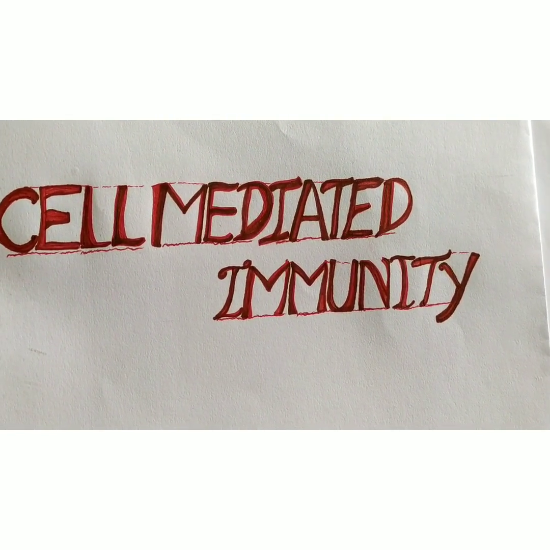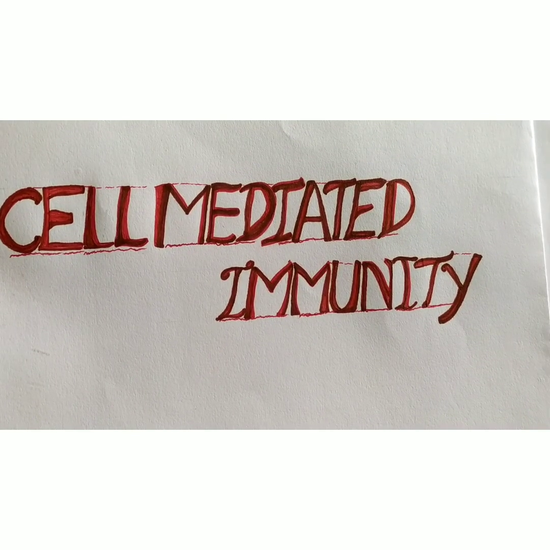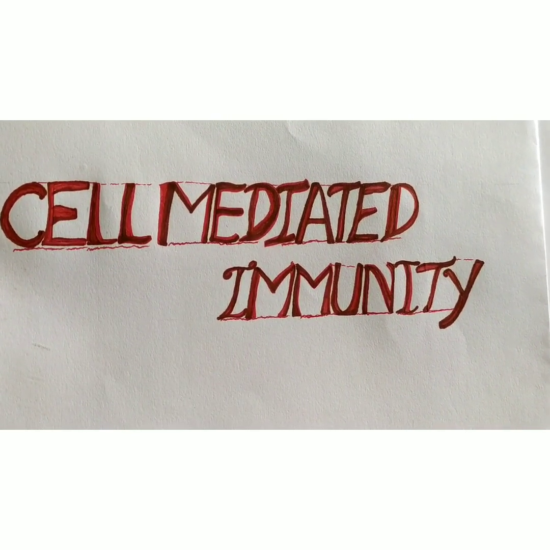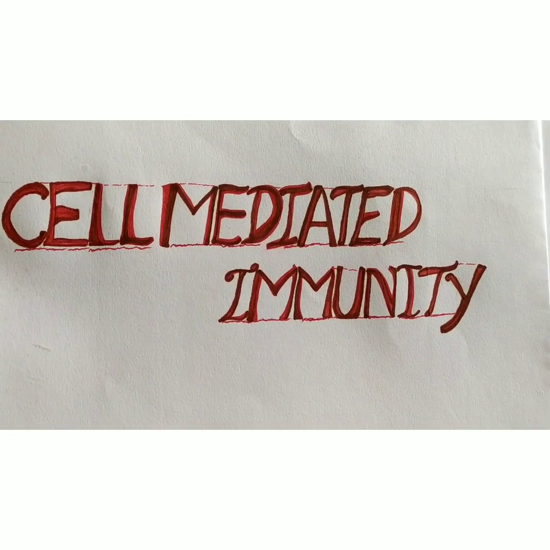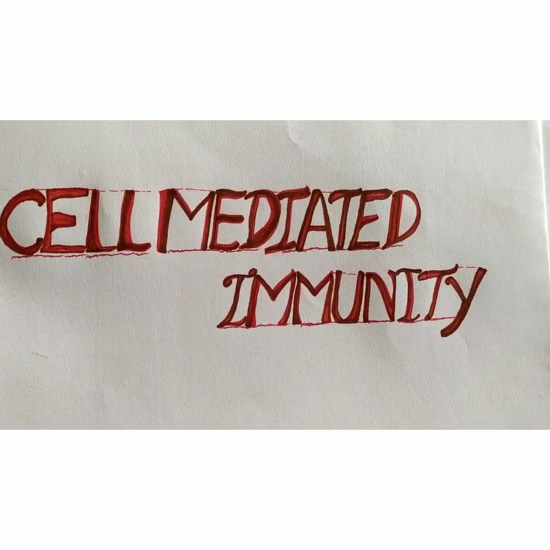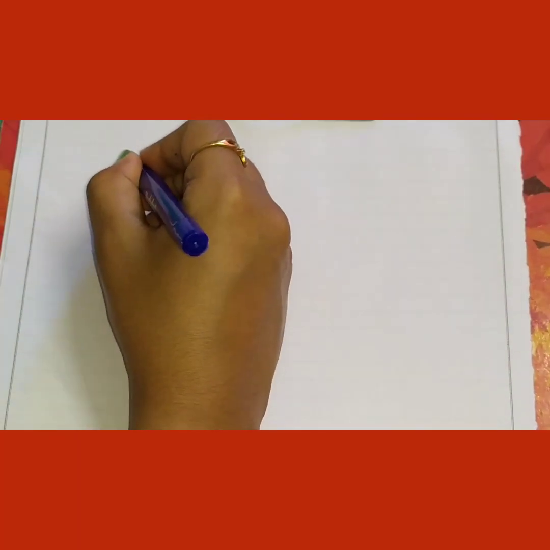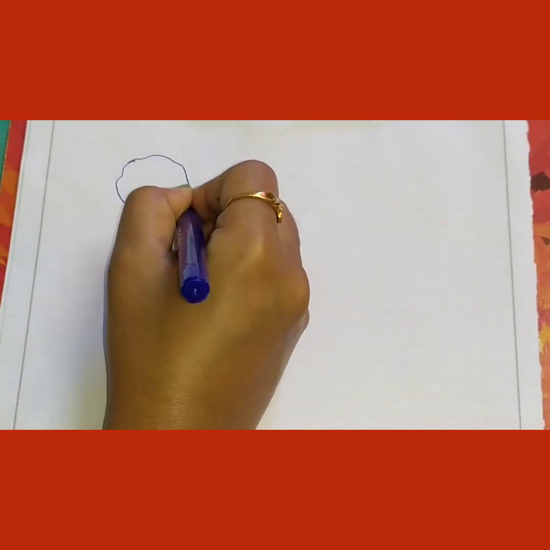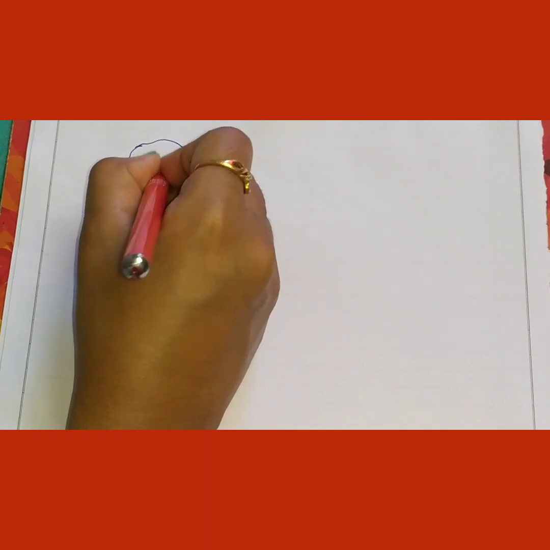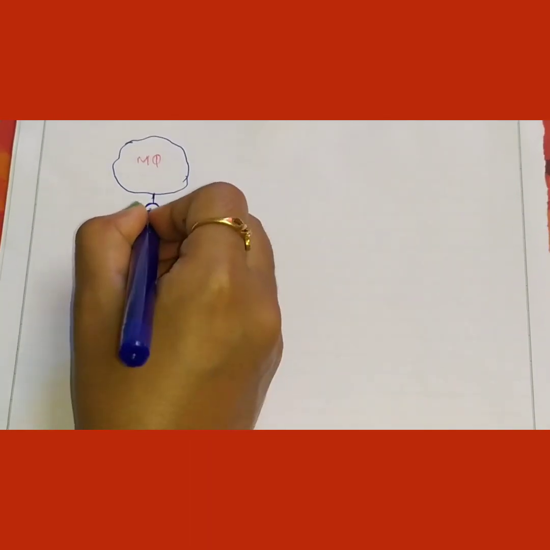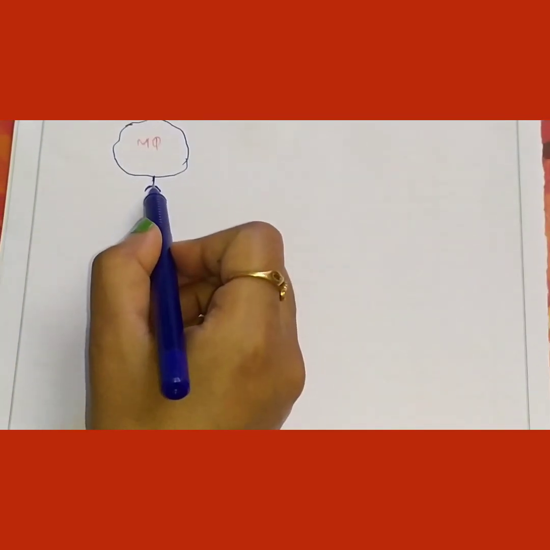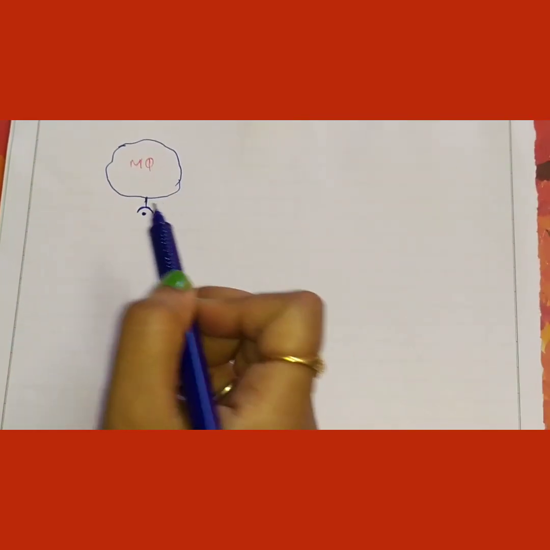It starts with the macrophage, that is, the dendritic cell, which is an antigen presenting cell or APC. They not only engulf antigens but also break them down and show them to the T cell. Suppose this is a macrophage, and it contains the antigen with the help of these MHC particles. This is the MHC2 and this is the antigen.